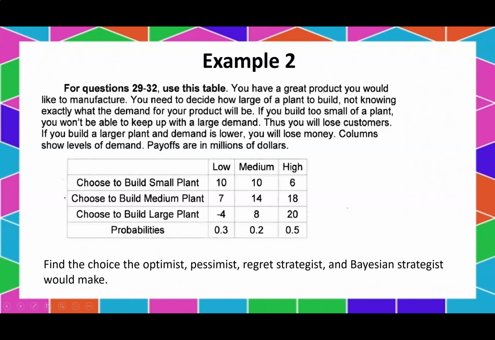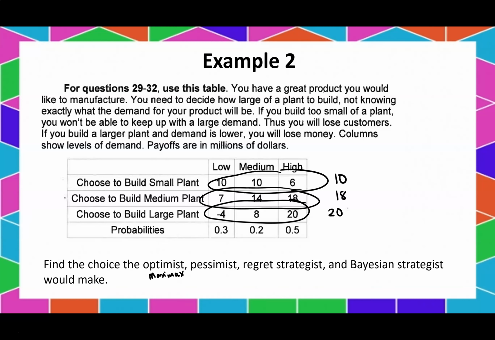All right, here's example 2. Let's find the optimist, the pessimist, the regret strategist, and Bayesian. We're going to go a little bit faster. So remember, the optimist is the maximax. So let's go ahead and find the max of this is a 10. The max of this is an 18. And the max of this is a 20. So given this situation, we want to go with the maximum of the maximum situation, and that's going to be 20. So for the optimist, we would build a large plant.